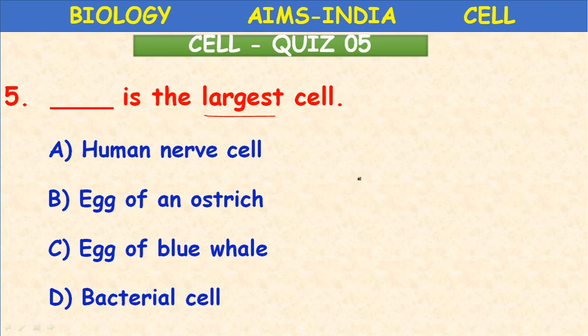Longest is different from largest. So what is the correct answer? Ostrich egg. The ostrich egg is the largest egg, a single living cell. Okay, next.